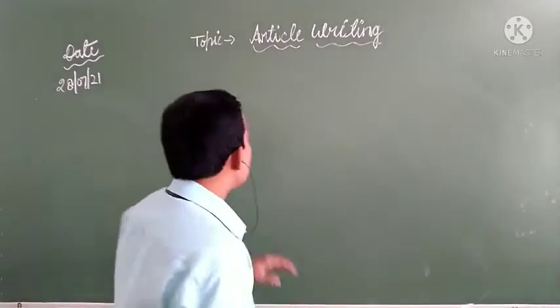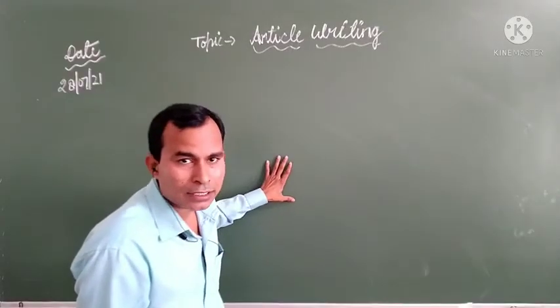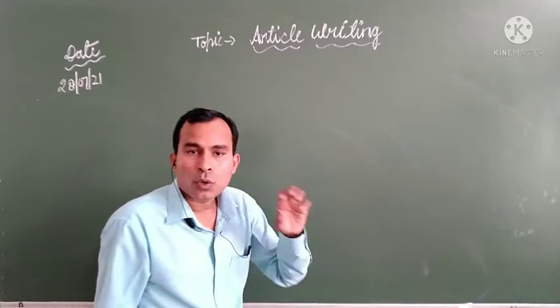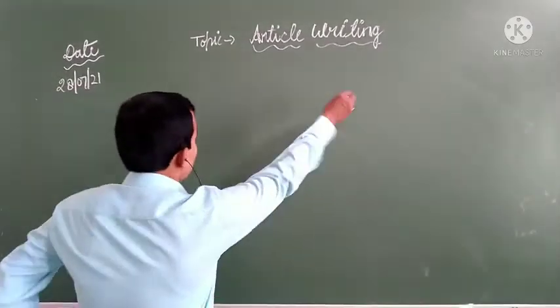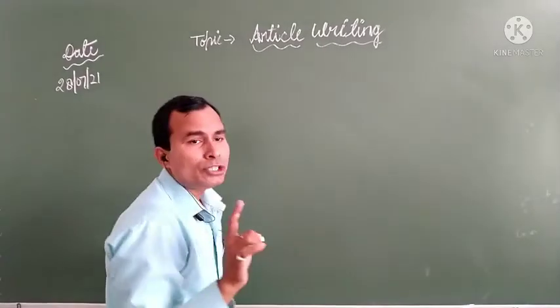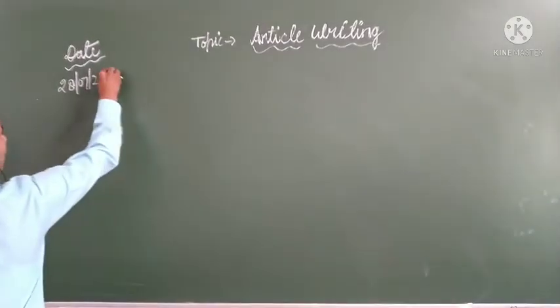So let us start. First of all, we will discuss the format of article writing as well as the ideas on which you have to focus more and more. First of all, there is no need to draw any border. Suppose that this is your page.